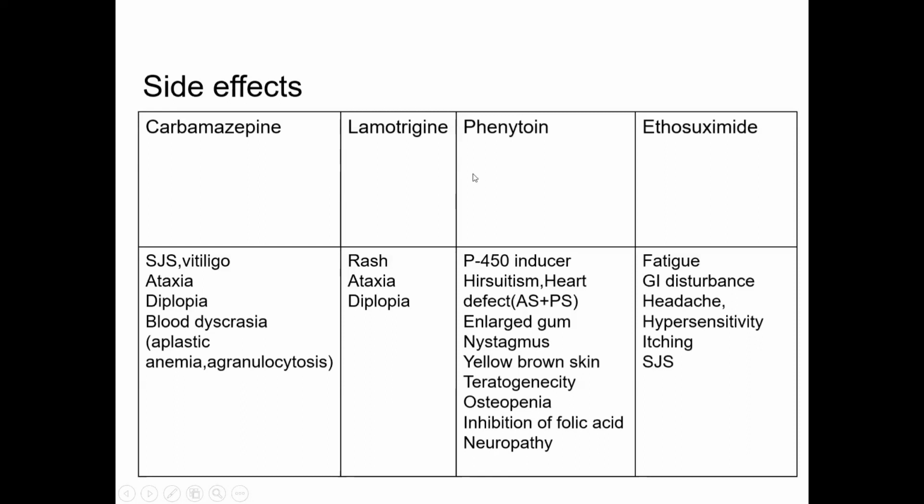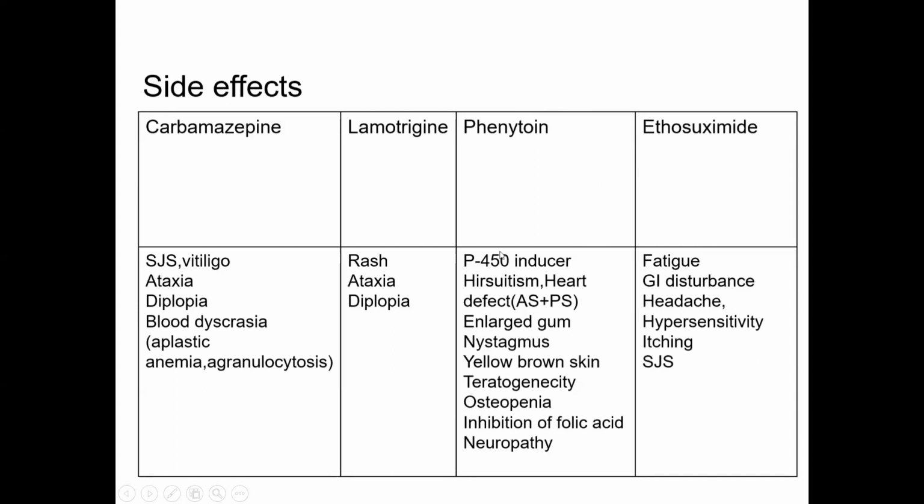Carbamazepine and lamotrigine, same, RAD, R-A-D: R for rash, which is Stevens-Johnson syndrome or any rash, A for ataxia, and D for diplopia. In carbamazepine, it also includes blood dyscrasia. Okay, phenytoin, you can remember by its own name. And ethosuximide, this is EFGHI. So E means ethosuximide and F, fatigue, GI disturbance, hypersensitivity with headache, itching.